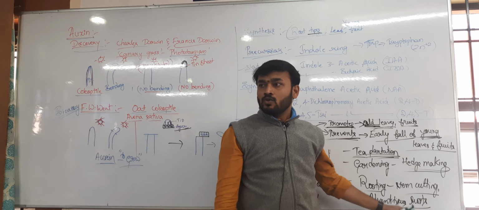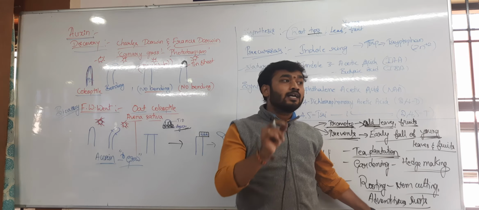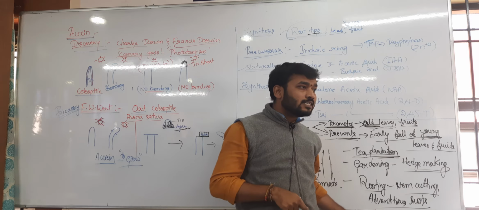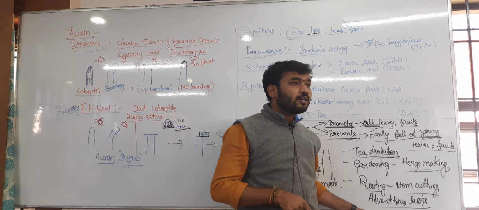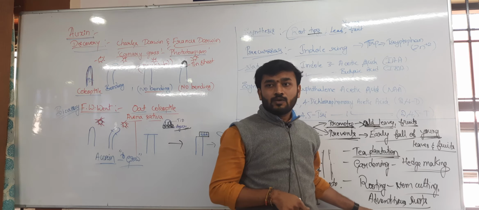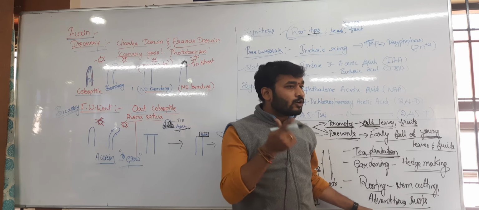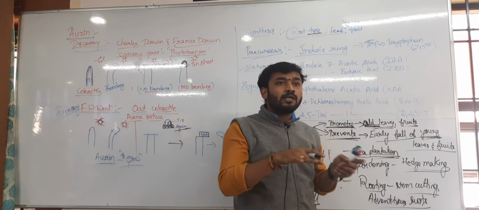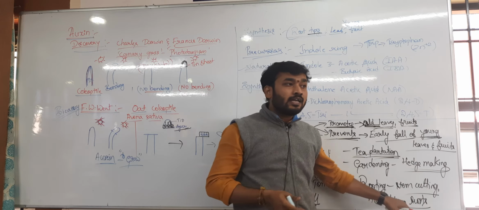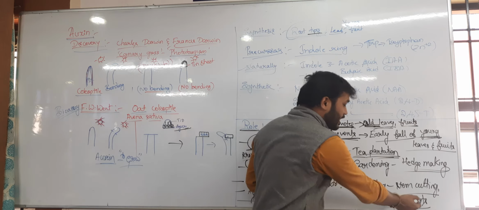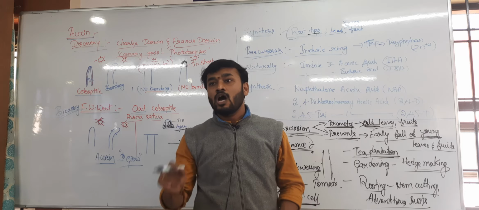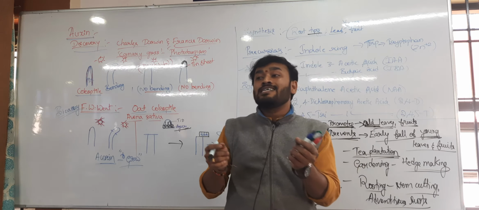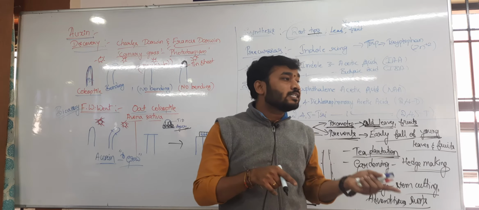Clear? So adventitious root formation, that is what Miller and Skoog did, who used kinin along with this auxin to initiate the root in the pith. Why did they take the pith? To initiate this adventitious root, either to get the callus or to get the stem, they have taken a lower concentration of auxin. That's why auxin plays a complementary role or also a synergistic role with the cytokinin.